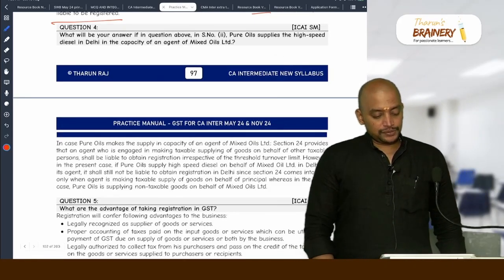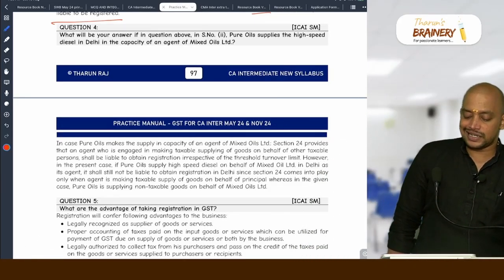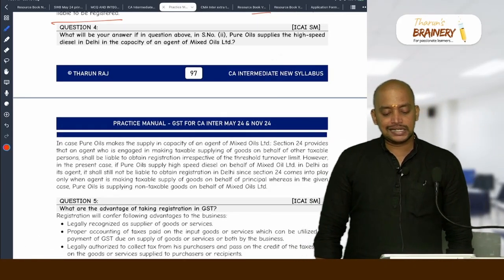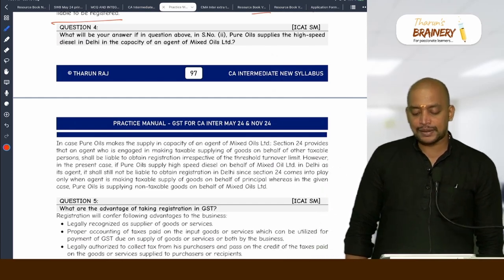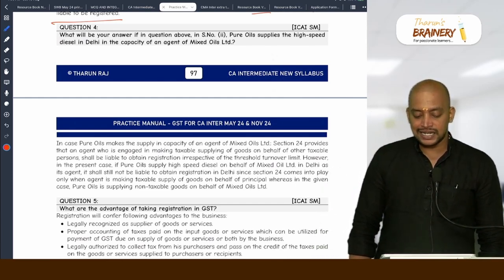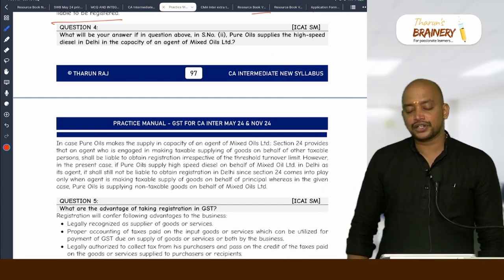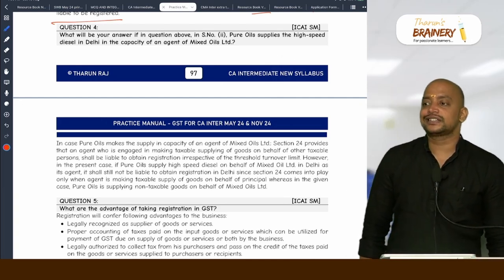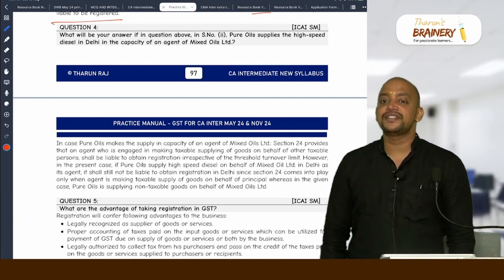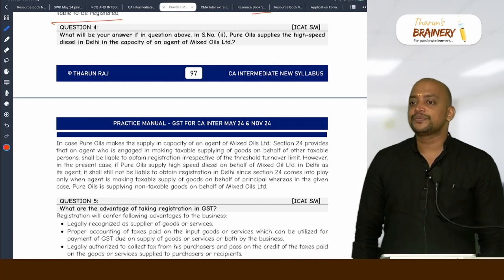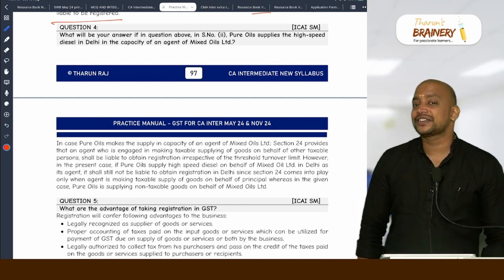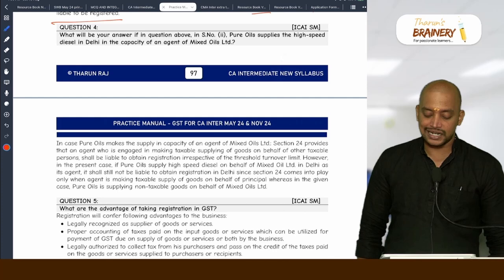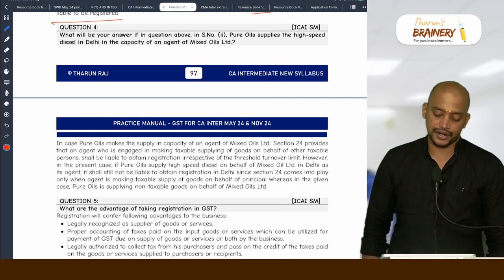Question number 4. What will be your answer if in the question above, serial number 2, Pure Oil supplies high speed diesel in Delhi in the capacity of an agent of Mixed Oils Limited? Definitely they need to compulsorily register irrespective of the threshold limit, because every agent who is making supply of goods or services is compulsorily required to get registered. Okay.